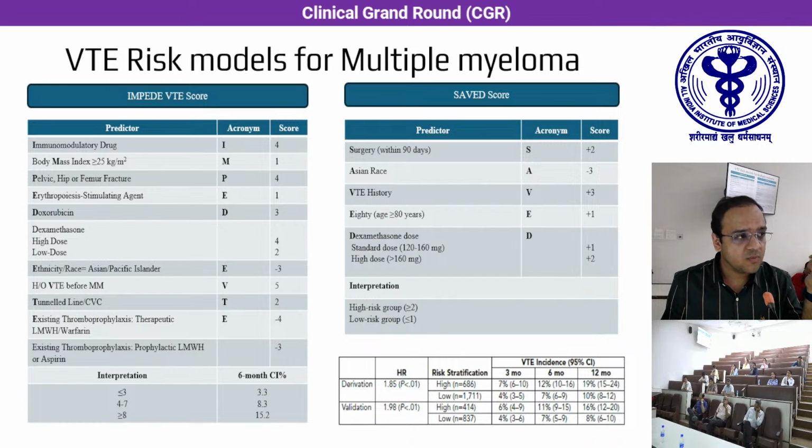IMPEDE score is one of the scores which is already recommended by the International Myeloma Working Group as well as the National Cancer Network. So basically, you have this score already in the recommendations. IMPEDE score is used for those patients at the start of the chemotherapy or those patients on immunomodulatory therapy, while the SAVED score is only for those patients who have already started on immunomodulator drugs like lenalidomide.